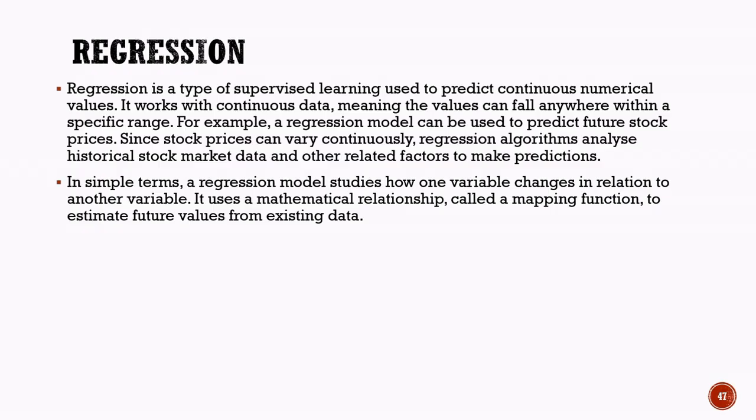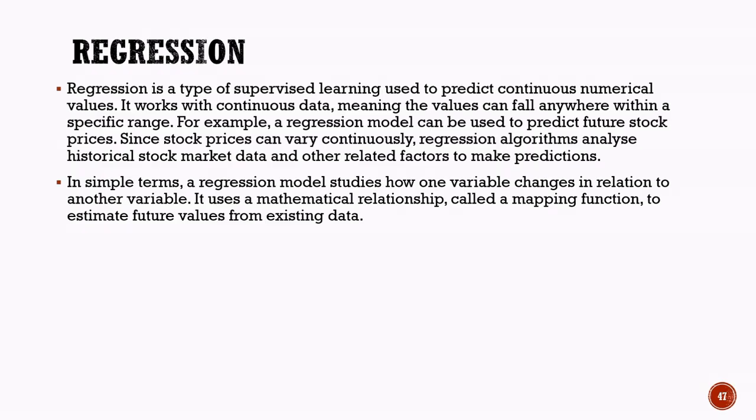To make these predictions, the model learns from historical data and identifies relationships between different variables. For example, in stock market prediction, factors such as previous stock prices, market trends, and economic conditions can be used to estimate future prices. In simple terms, a regression model studies how one variable changes with respect to another variable.